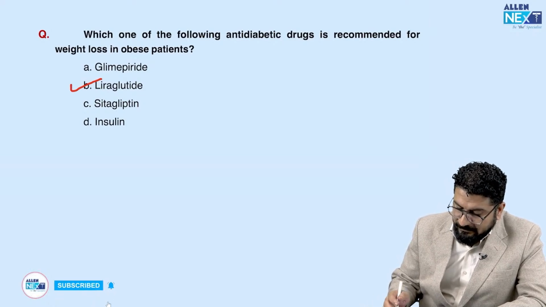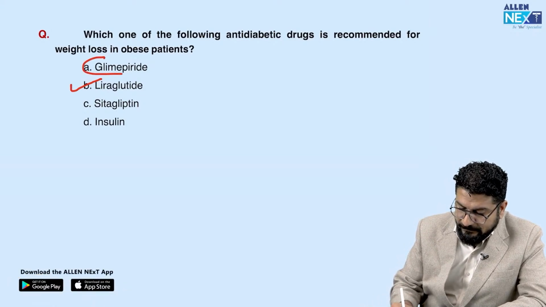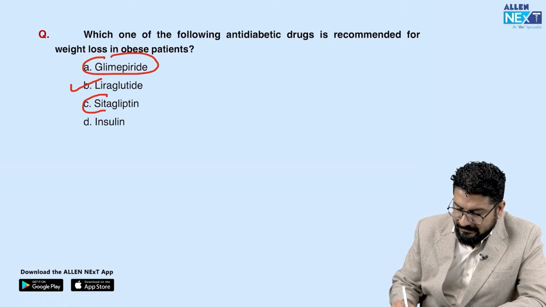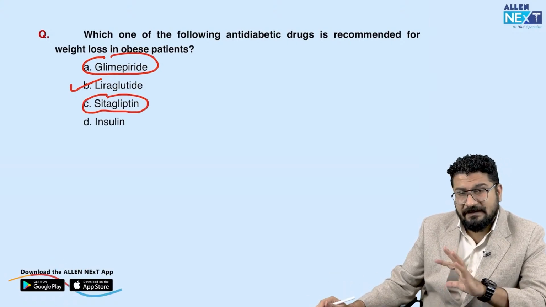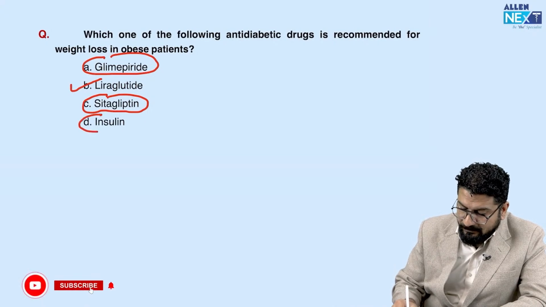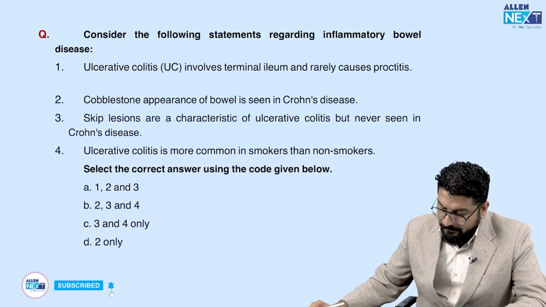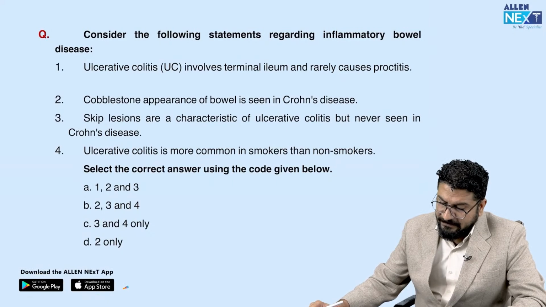If you ask me about glimepiride, this is a sulfonylurea, this will cause weight gain. Sitagliptin is a DPP-4 inhibitor, which is considered a weight neutral drug, and insulin is an anabolic hormone that will increase the weight. Moving to the true statement regarding inflammatory bowel disease.